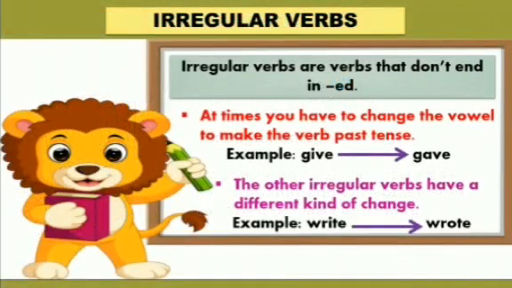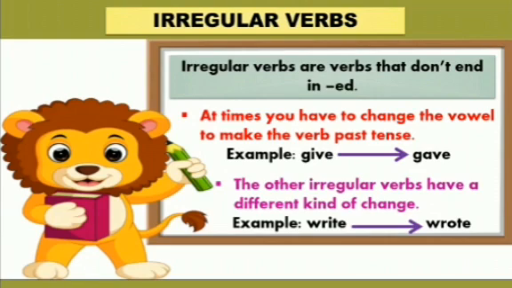so now we were discussing the regular verbs. Here I have rules about irregular verbs. Irregular verbs are verbs that don't end in ed. As we have discussed earlier, these verbs are completely changed. They do not end with ed in past tense. And what are the rules for them? At times you have to change the vowel to make the verb past tense.